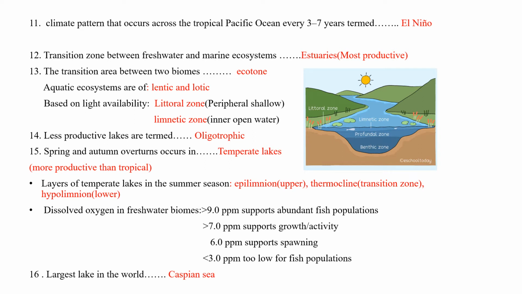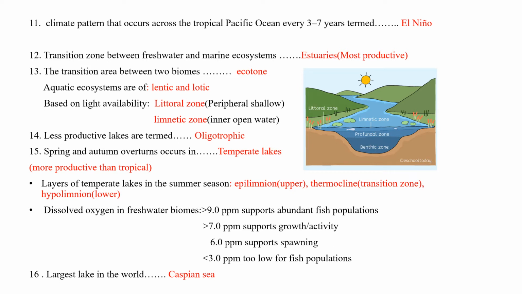The transition zone between freshwater and marine ecosystems is termed an estuary, the estuarine ecosystem. They are the most productive semi-enclosed water bodies with intermediate salinity. The transition area between two biomes is an ecotone. Aquatic ecosystems are of two types, lentic and lotic. Lentic is stagnant, lotic is free flowing.